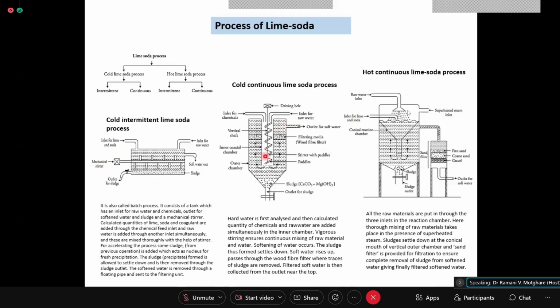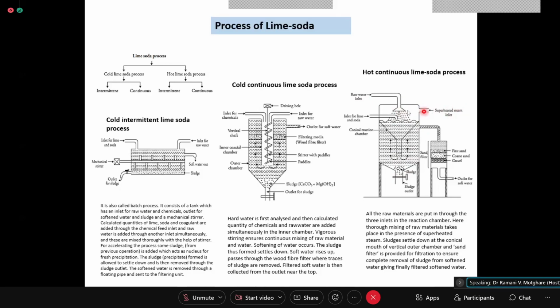So, at room temperature, wherever you are doing it, it requires more time, or the addition of coagulant becomes necessary. Whereas both things can be performed in hot condition at 96 degree centigrade. Now, when you perform it in hot condition, you don't need coagulant, and the process is also less time taking. Very rapid removal of precipitate takes place, and this is how your chemicals and raw material, like superheated